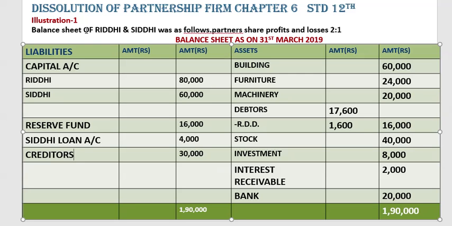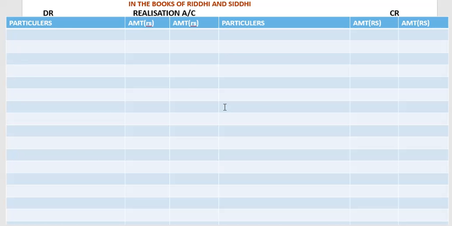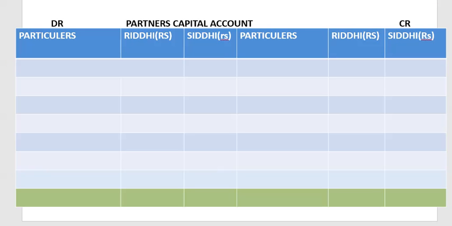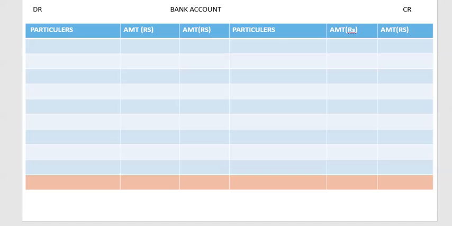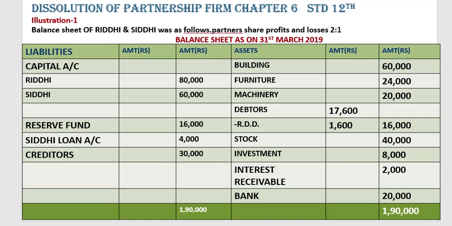So let's get started. Illustration 1. Balance sheet of Riddhi and Siddhi was as follows. Partners' profit and loss share is 2:1. Liability side is given, assets is given, and here are all the adjustments which we'll have to do. And see, this way you will have to prepare the realization account, partners' capital account, bank account, and Siddhi's loan account we are going to prepare. Okay, so let's get started.